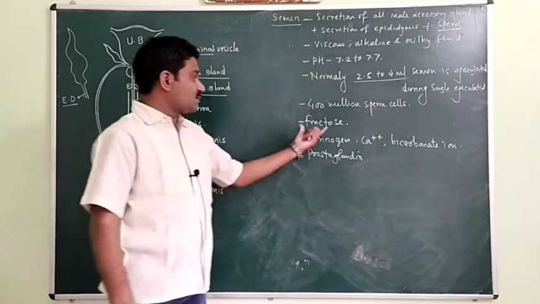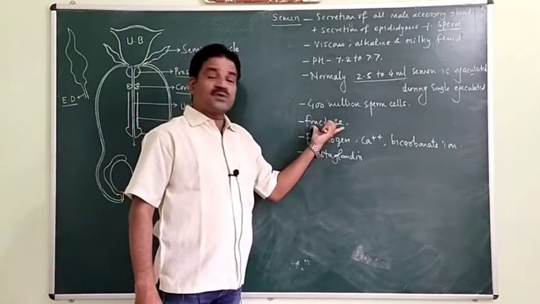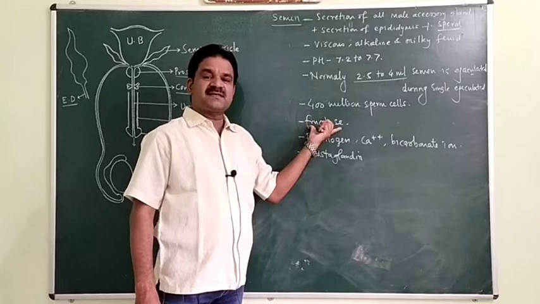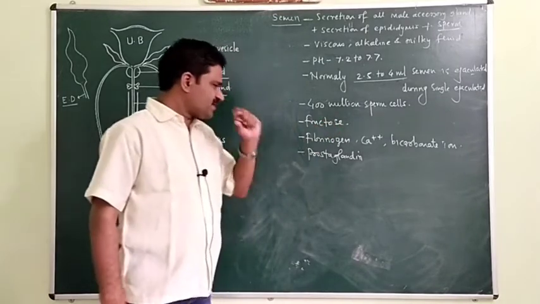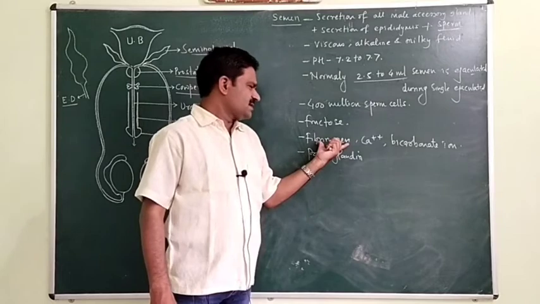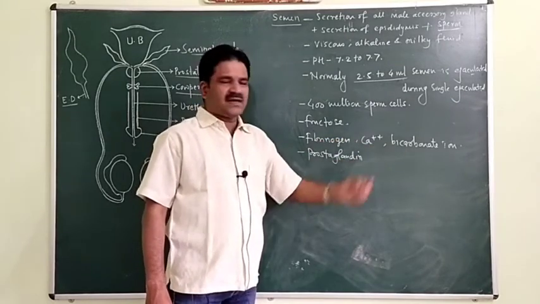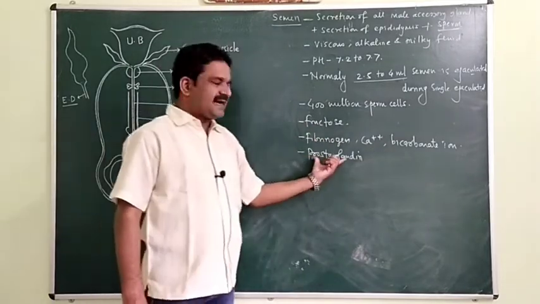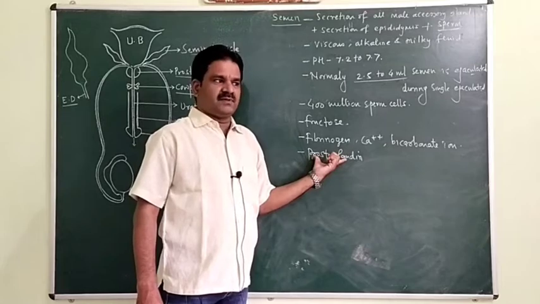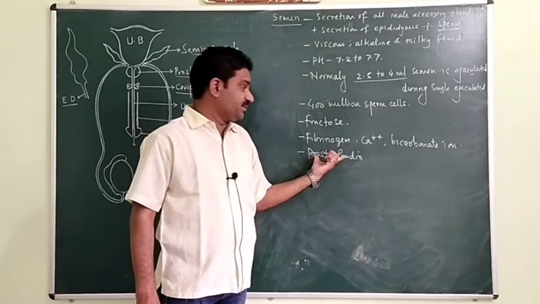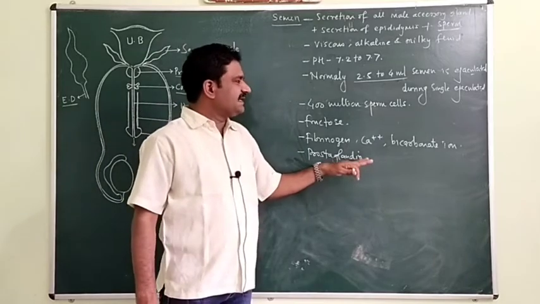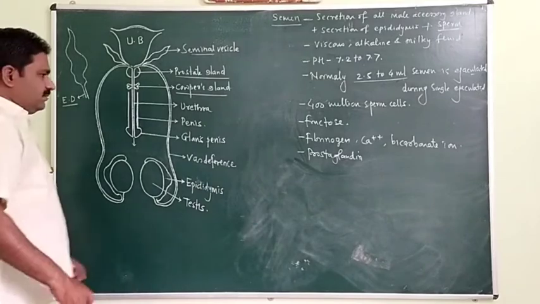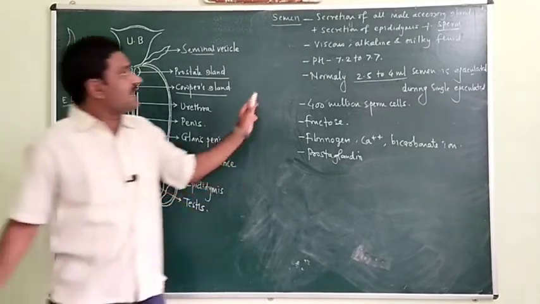Semen contains fructose. This fructose provides the energy for the movement of sperms. Fibrinogen helps in the coagulation of semen. Calcium and bicarbonate maintain the alkalinity. Prostaglandins help in the reverse peristalsis of the vagina and uterus. All these contents are present in the semen. Now, this is regarding the semen.